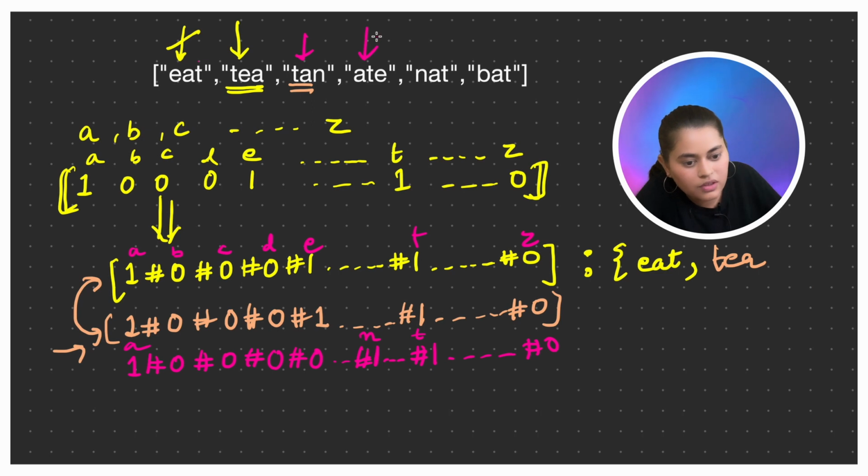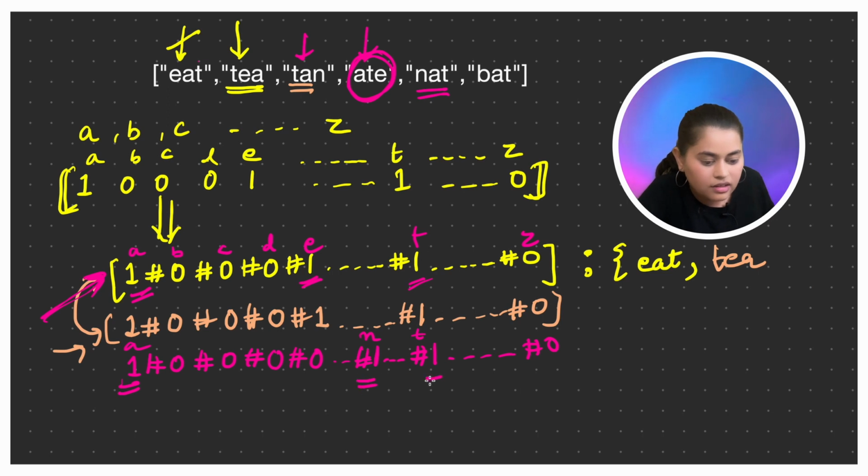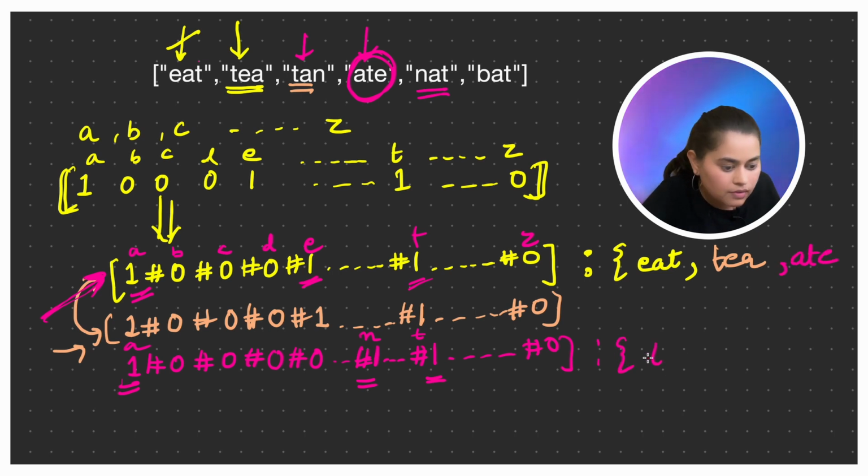Similarly, let's go ahead with ate. Ate will have the same key as eat, because we have A1, E1 and T1, right? Similarly, nat: for nat also we have A and N and T, and it will have the same key as tan, right? So it will be stored in this group. Tea will go to this, ate will go to this, and nat will go to this group.